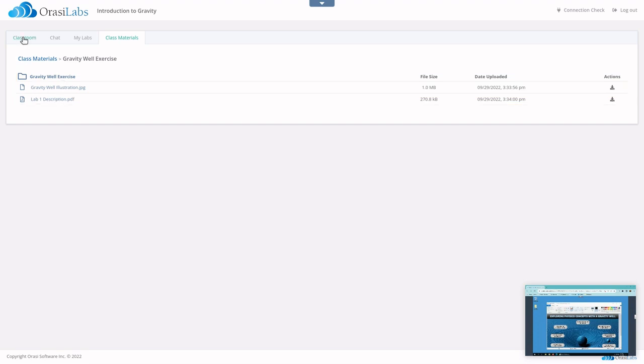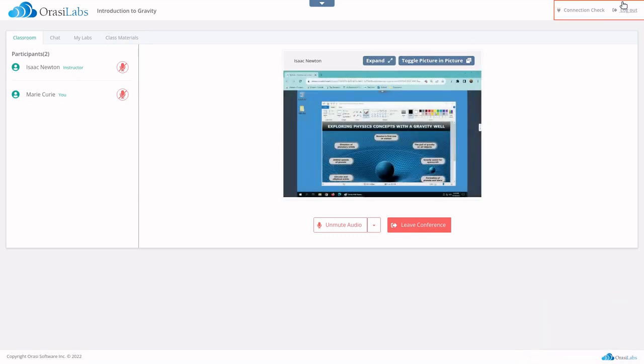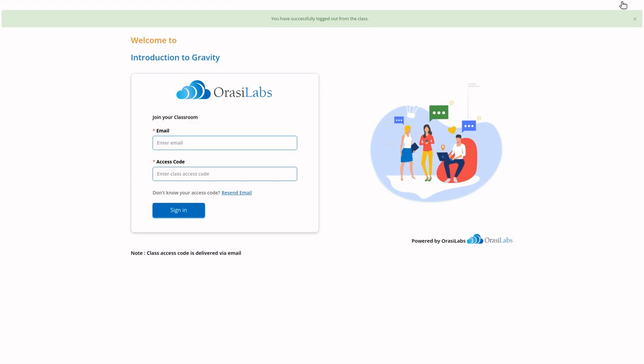Finally, when the student is finished, they need only log out of OrasiLabs. Once again, all lab progress is automatically saved so that students can pick up where they left off. At the instructor's discretion, classes can even be left open so that students can log in after hours to work on homework assignments or practice on their own.